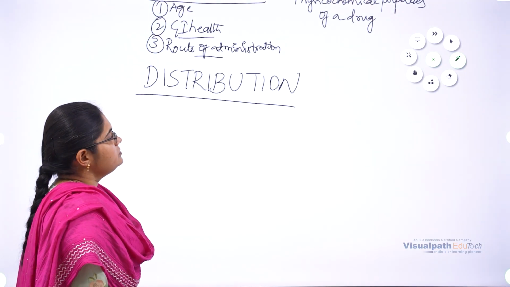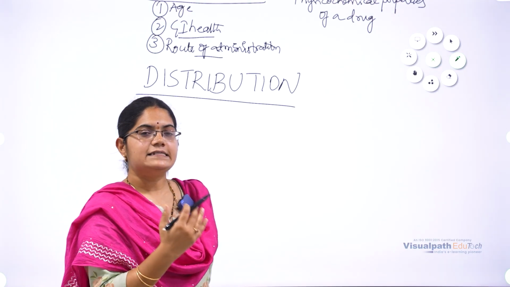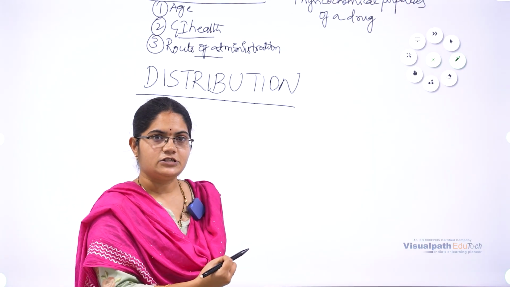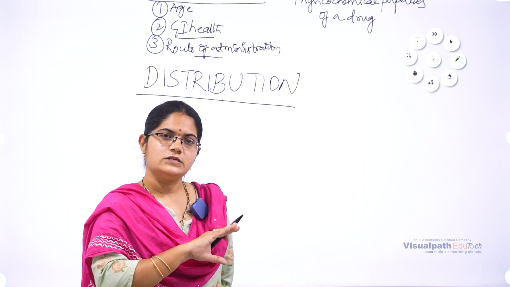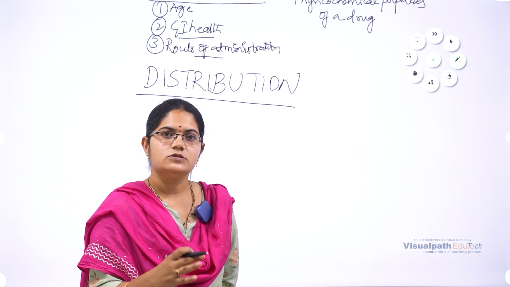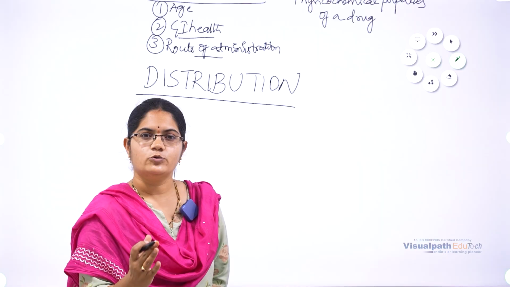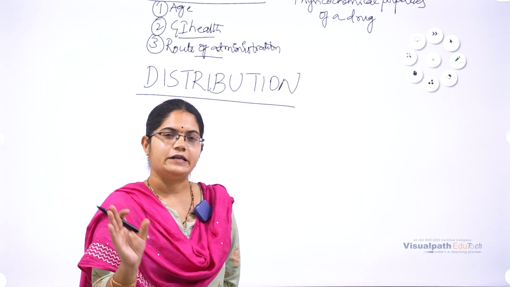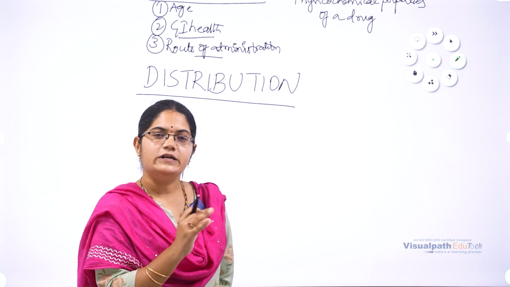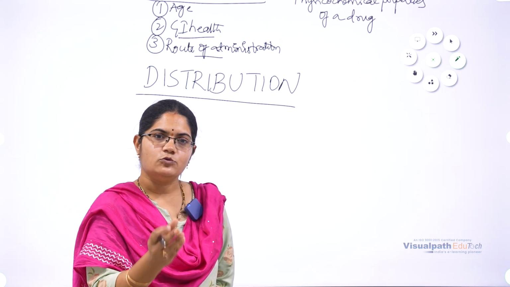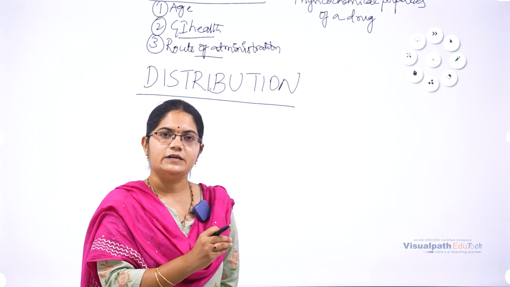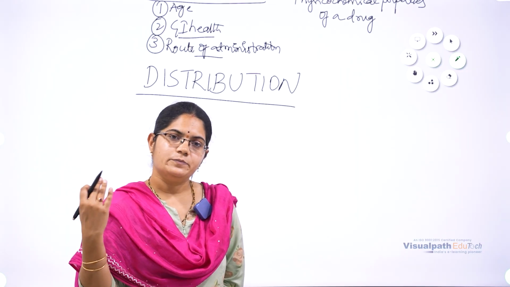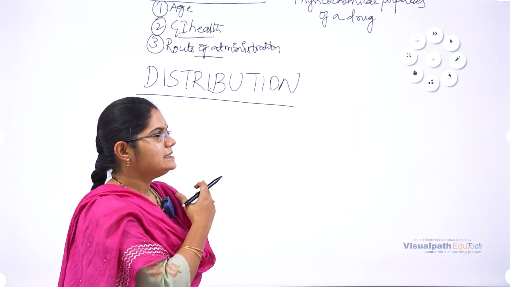So the distribution, consider this the second stage of pharmacokinetic study. Once a drug is absorbed into the bloodstream, that blood flows to our targets, the tissues or organs which have some fluids. The blood needs to reach the tissues or peripheral areas of our body. That movement is reversible. That reversible movement of a drug from the bloodstream or systemic circulation to a tissue, an organ or a peripheral area is considered as distribution.